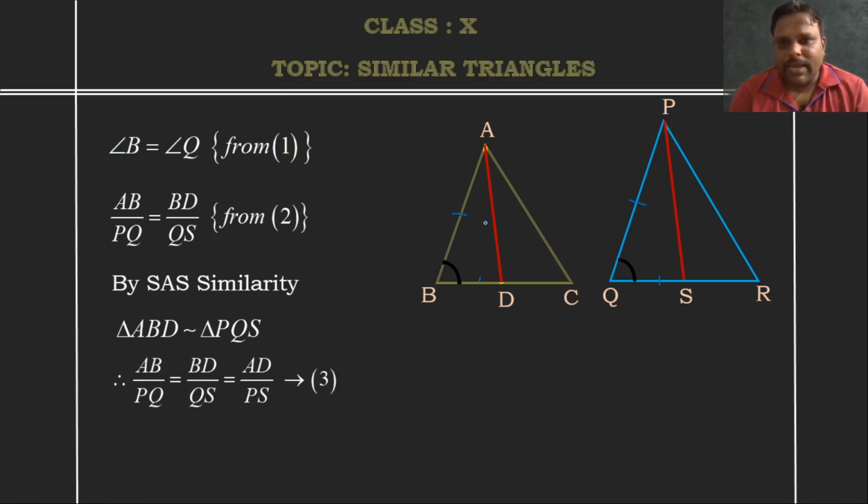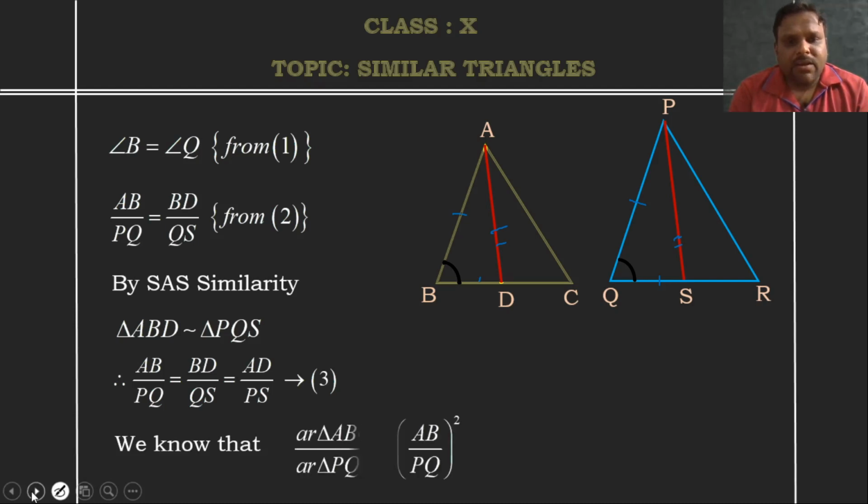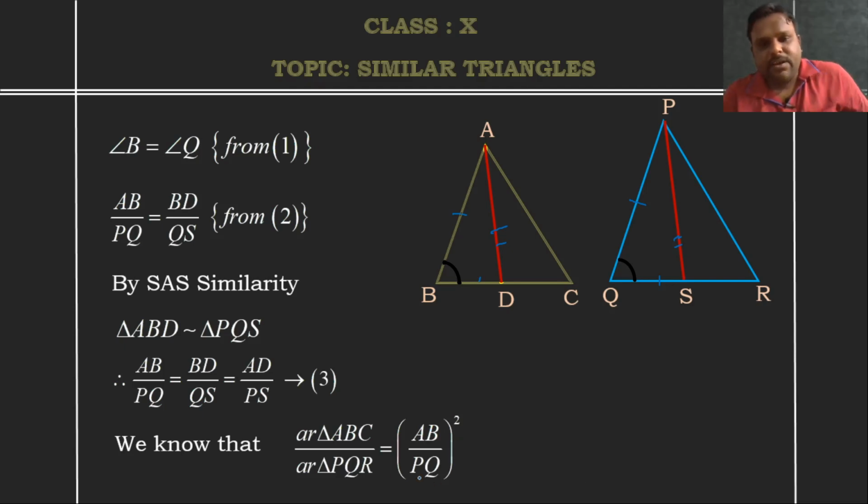You got AB by PQ is equal to BD by QS, and one more will attach to this, that is AD by PS. This is what we want actually. Now we know that the ratio of areas of two similar triangles is equal to the square of the ratio of their corresponding sides. So area of triangle ABC by area of triangle PQR is equal to AB by PQ whole square. This is already there with respect to the theorem. Just now we got AB by PQ is equal to AD by PS, so in place of AB by PQ, I will substitute AD by PS.